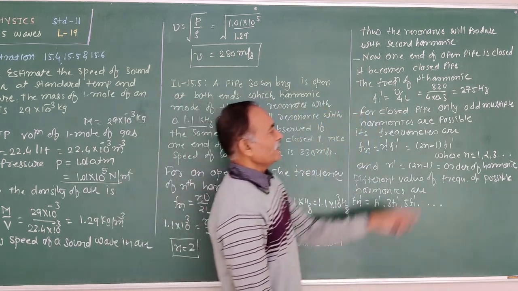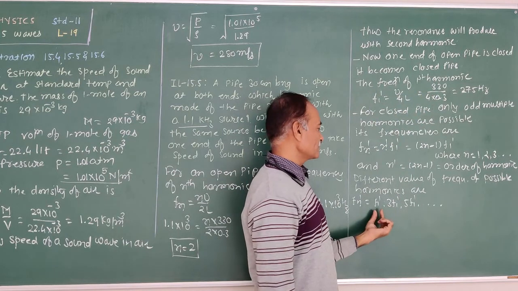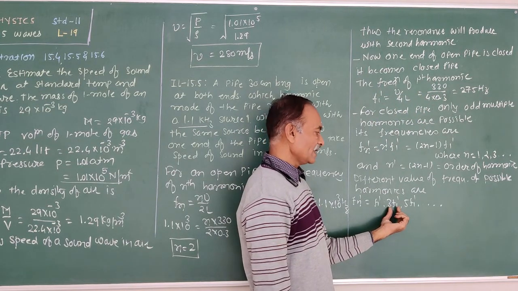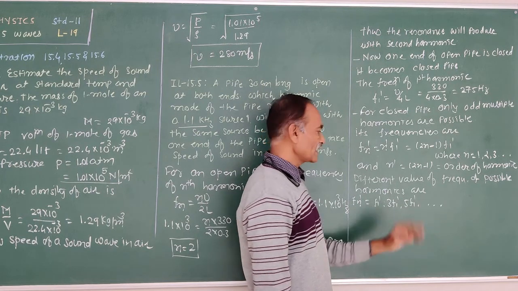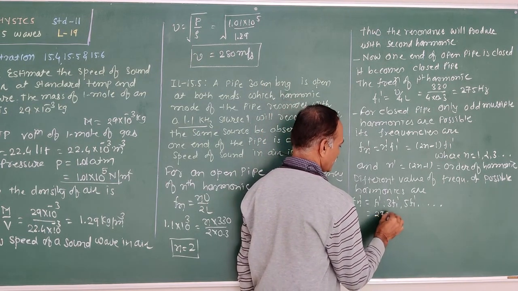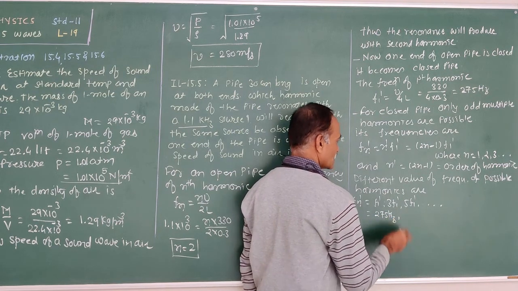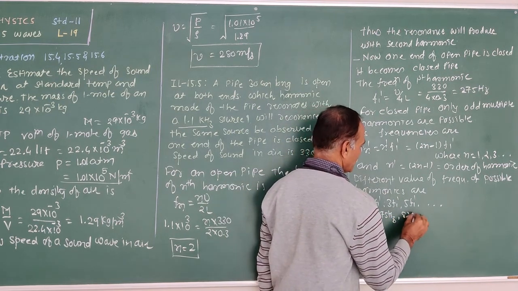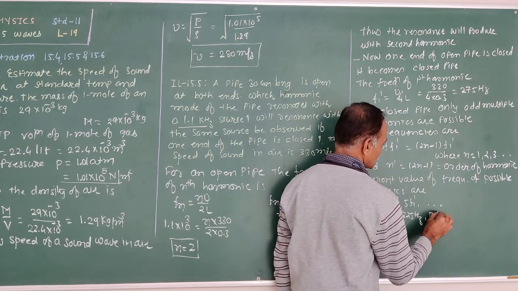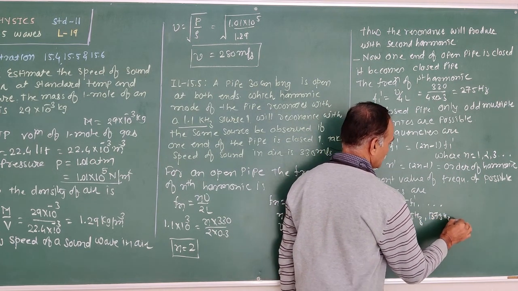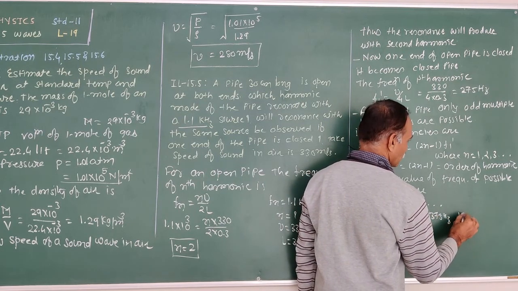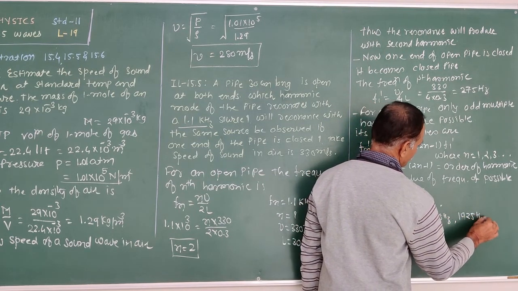As you multiply F1 dash, 275, with 1, first harmonic, with 3, third harmonic, with 5, fifth harmonic. Therefore, the frequency I obtained for the first harmonic is 275 Hz, for the second 825 Hz, for the third 1375 Hz, for the fifth, for the seventh 1925 Hz.